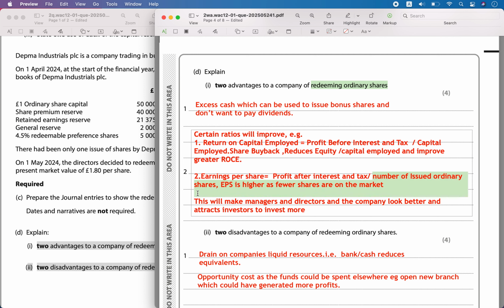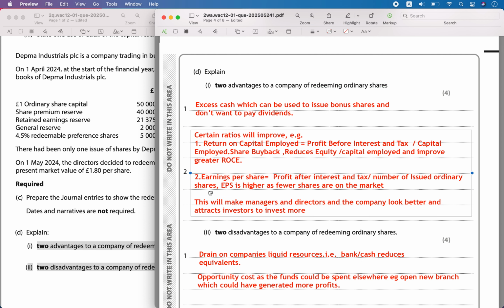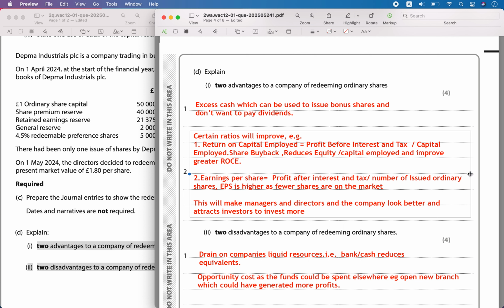EPS will be higher because the number of ordinary shares in the market is going to go down. So ROCE will be higher, EPS will be higher. These ratios, when they are higher, will attract the investors, and make the company look better as a potential financial investment.